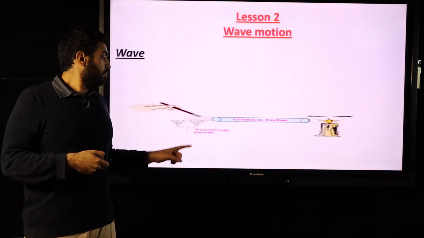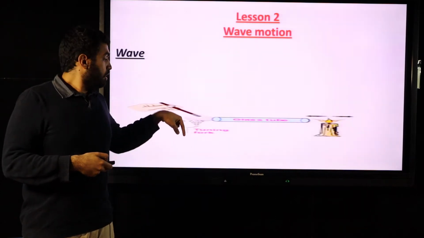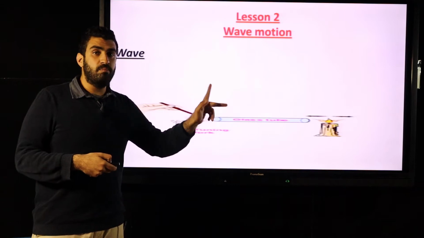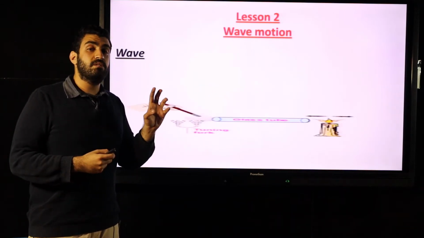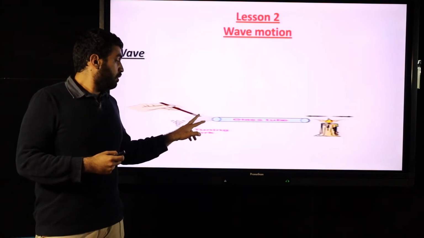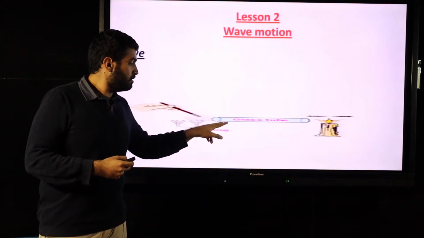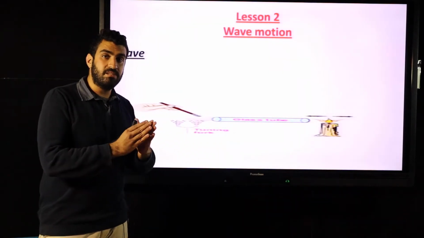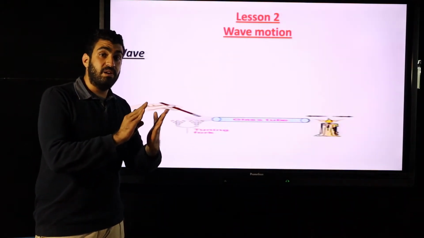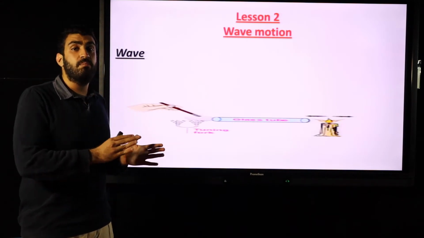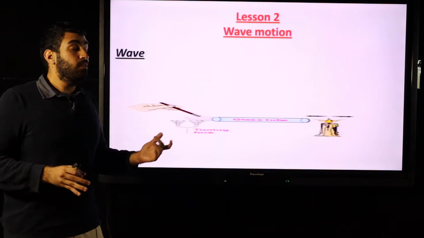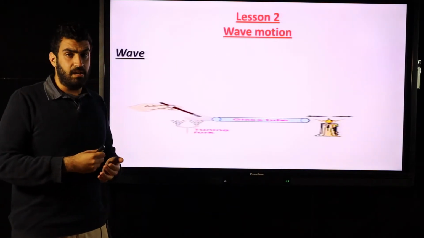Wave, for example, I have a tuning fork. When we hit the tuning fork, the flame of the candle will move right and left, but it won't be turned off. Okay? So when we make a sound, the particles of the medium will vibrate side by side. Every particle will push the other one side by side without leaving its position. So wave motion depends on vibration of the particles mainly.